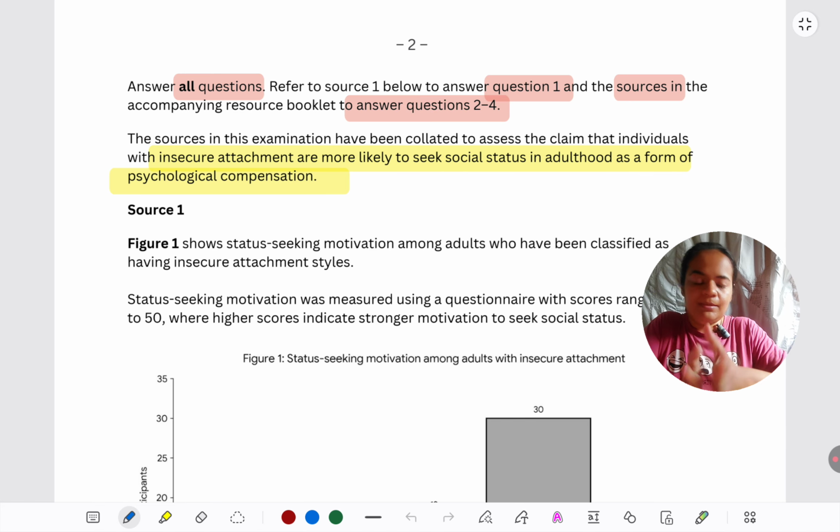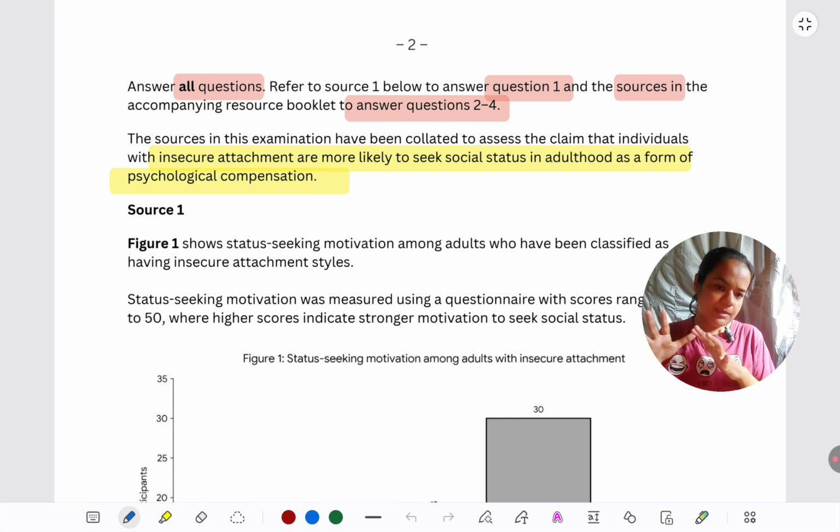See, in paper 3, they are testing your global skills, or inductive reasoning more than deductive reasoning. Of course, both are there, but more inductive. So whatever concepts you see, you have to immediately start linking back: where have I seen this, what have I learned about this, what am I understanding.